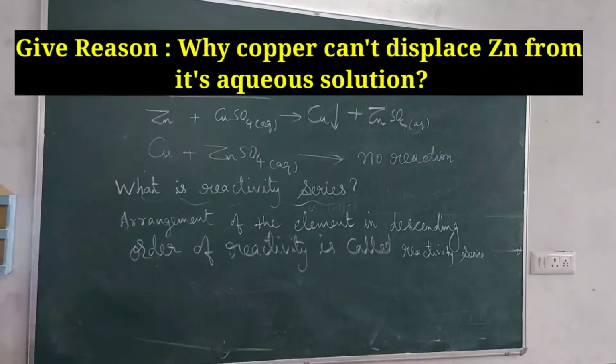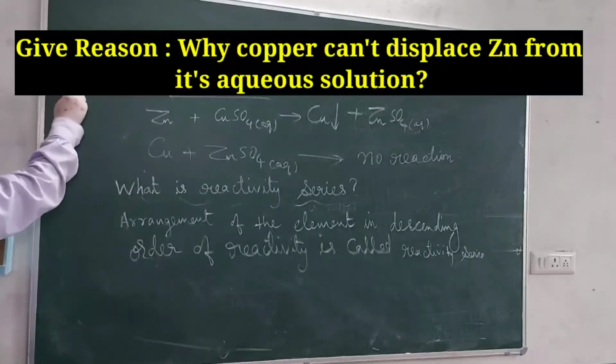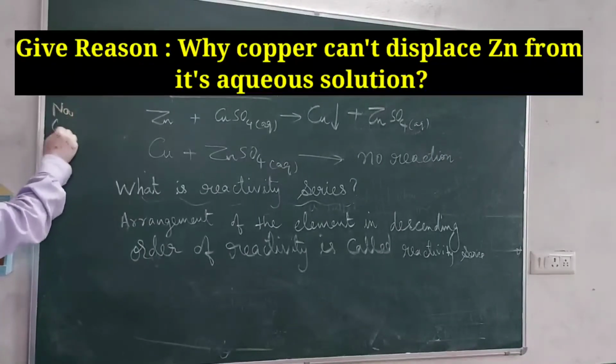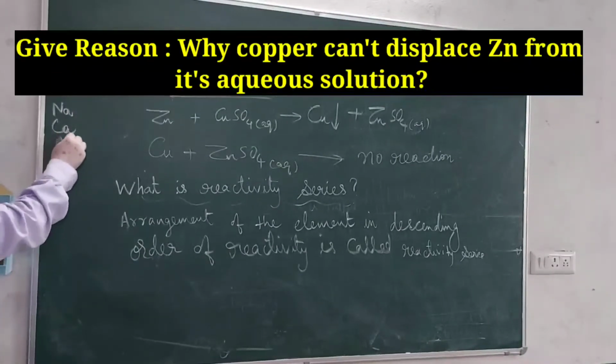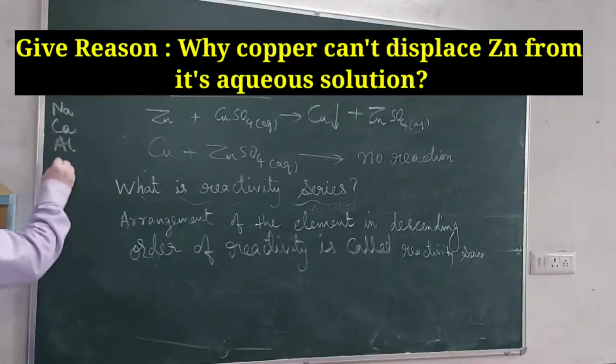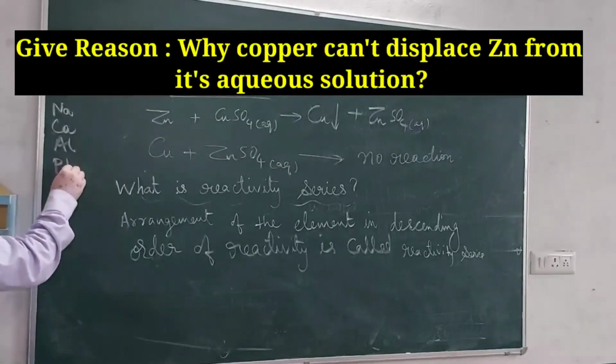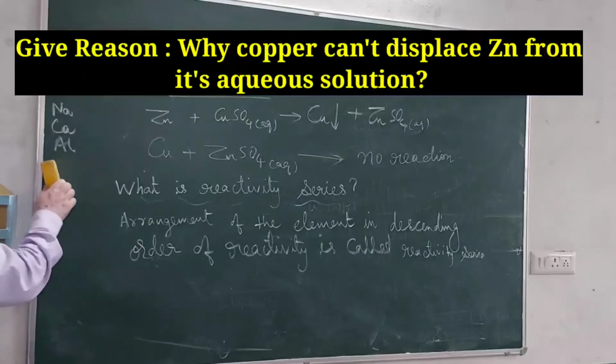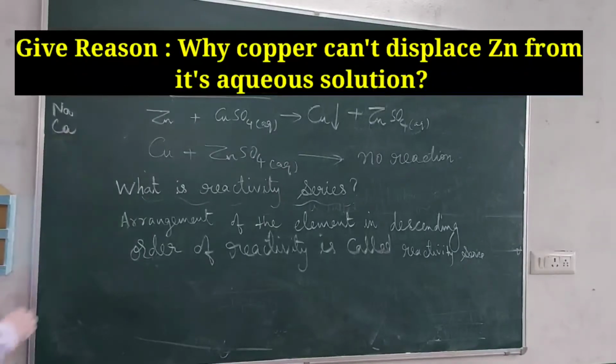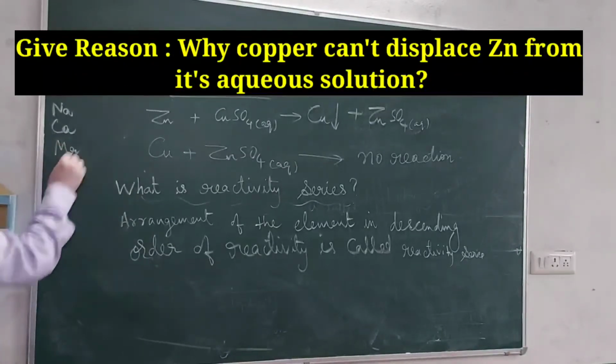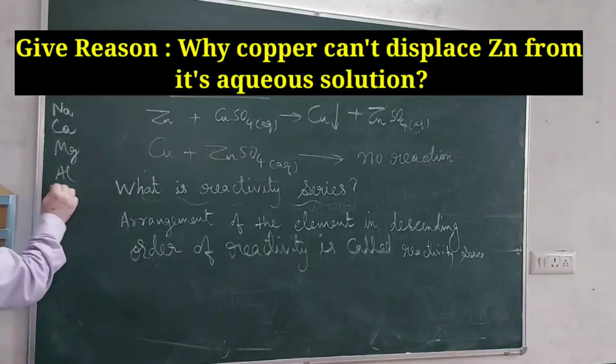First element is potassium. Then sodium. Then magnesium. Aluminium. Then zinc.